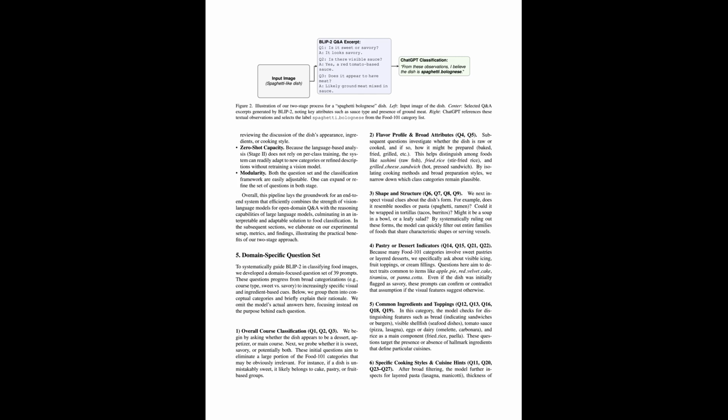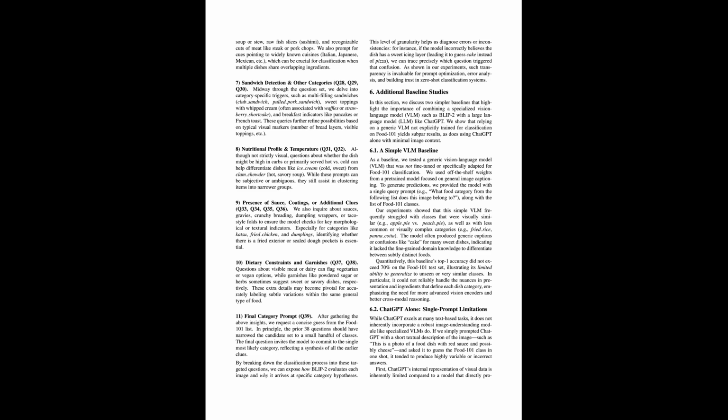For each question, BLIP-2 returns a short, natural language answer. Examples include that the dish appears savory, or that a red tomato-based sauce is present. It may say that long noodles with meat are mixed in the plate. All question and answer pairs are stored as a textual log for that image. This log is an explicit human-readable description of what BLIP-2 believes it sees. It forms the key bridge between vision and high-level reasoning in our pipeline.